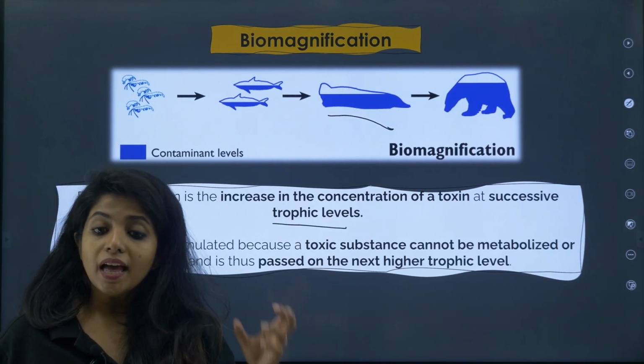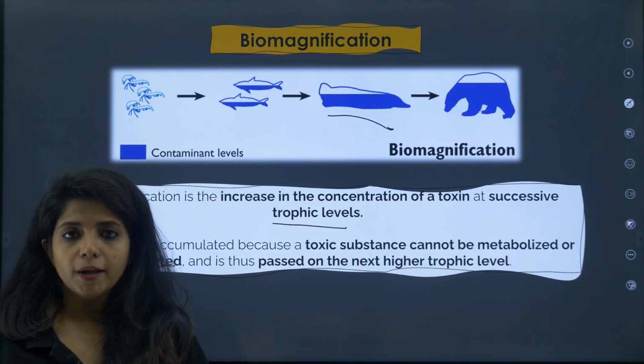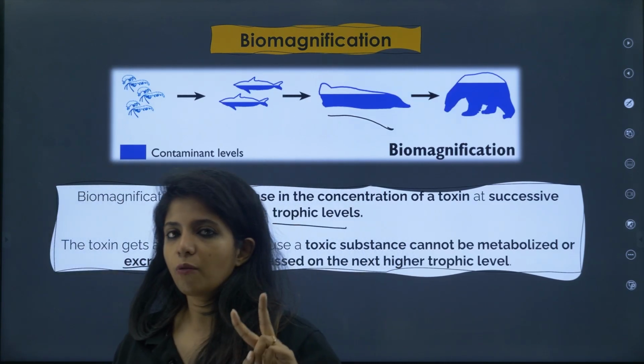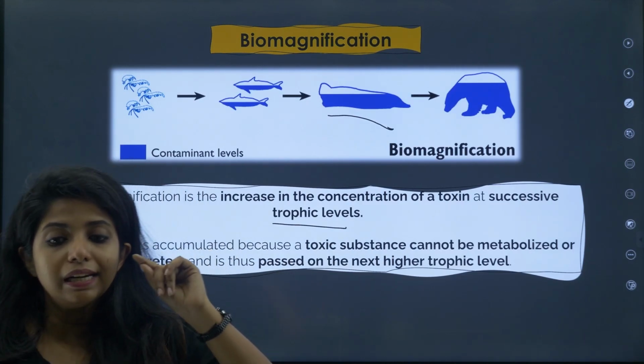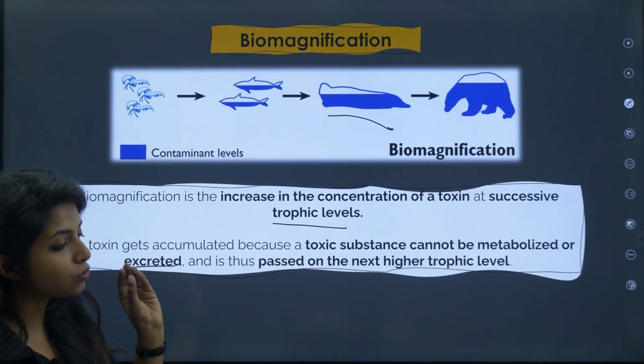It won't decrease. And this is known as biomagnification, and this is very, very important for every one of you to understand. Bioaccumulation, biomagnification always comes. You have to give an example. You can give the example of DDT and explain it to them. No problem. DDT is a pesticide that was used for plants.